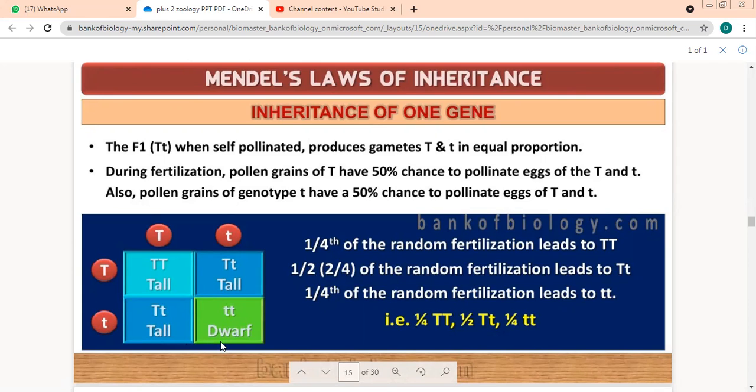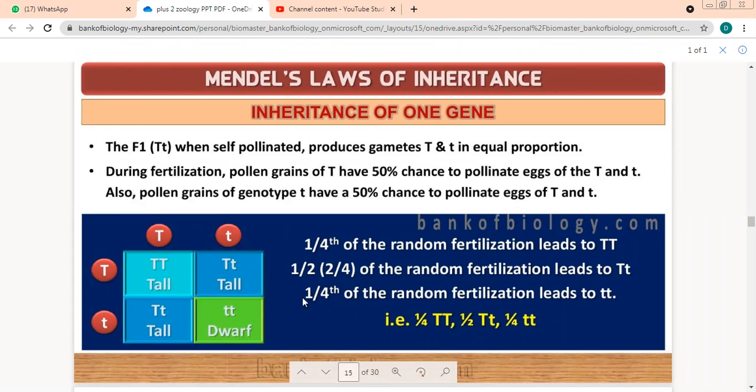See this very carefully. Capital T is how much, beta? 1/4. And small t is also how much? 1/4. Yes, it is 1/4, because total is 4. Out of total 4, 1 is this. So we say 1/4. Here also 1/4.